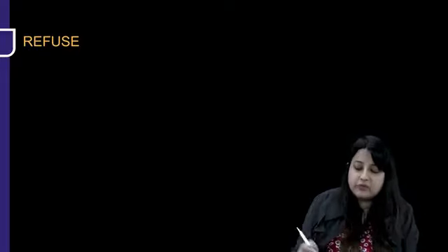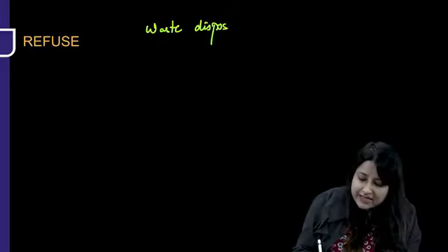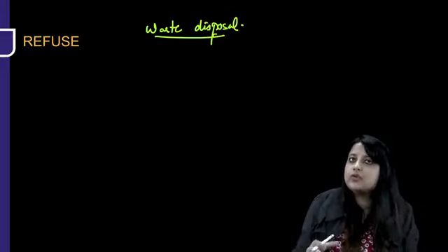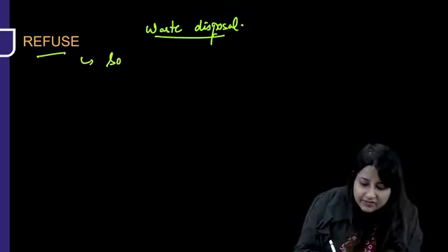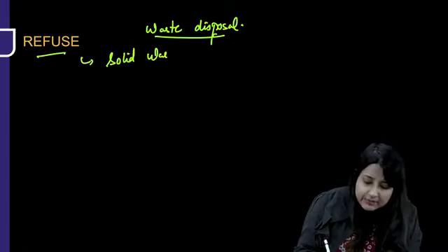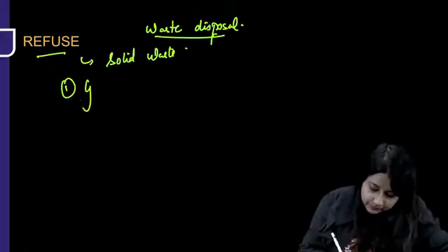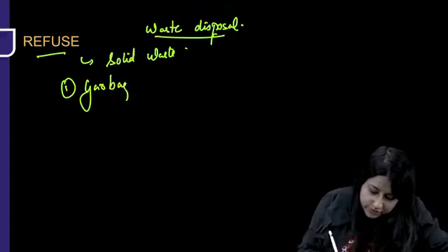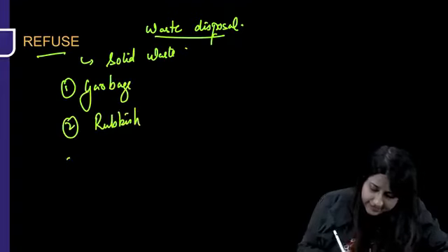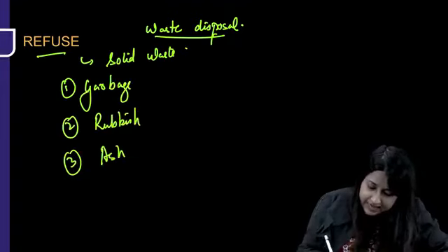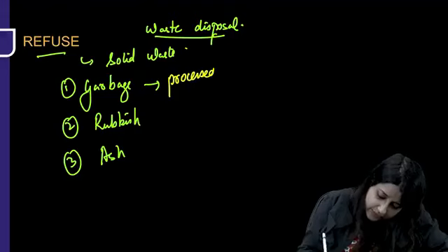Now let's quickly talk about waste disposal. I'll be summing up all the golden points for you. There's solid waste and there's liquid waste. Refuse is solid waste. This solid waste is further divided into garbage, rubbish, and ash. What is garbage? Garbage is the processed food waste from the kitchen.